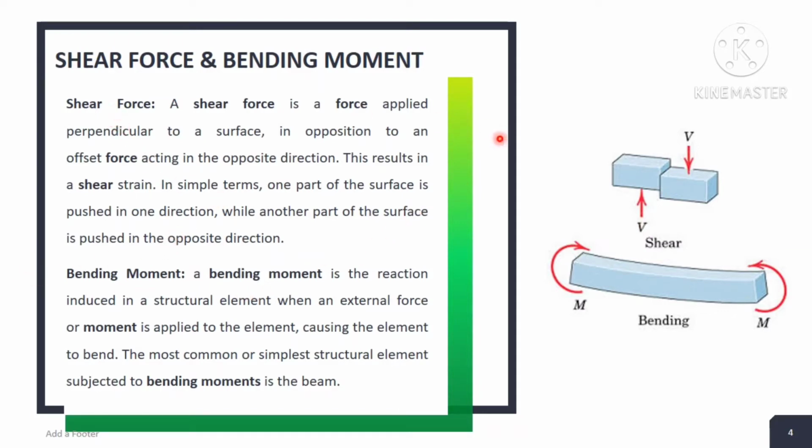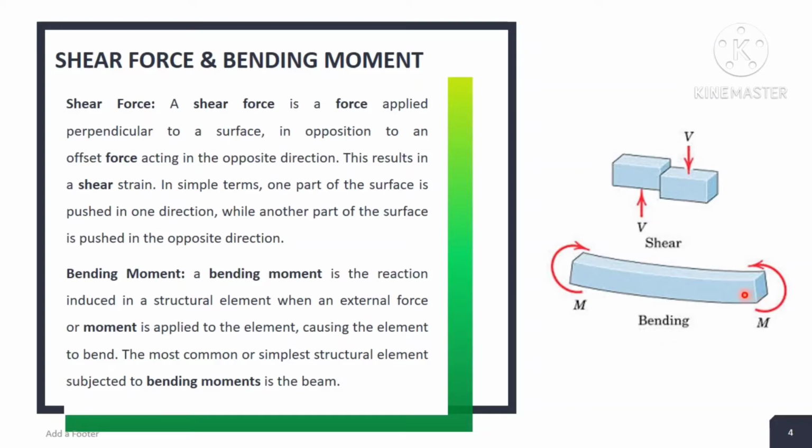After the shear force there is the bending moment. A vertical force acting on the surface is known as the shear force, but the bending moment is the reaction induced in a structural element when an external force or moment is applied, causing the element to bend. Means whenever force is applied on a structural element, the surface of the structural element gets into a bent form.